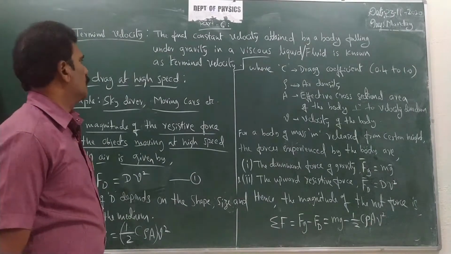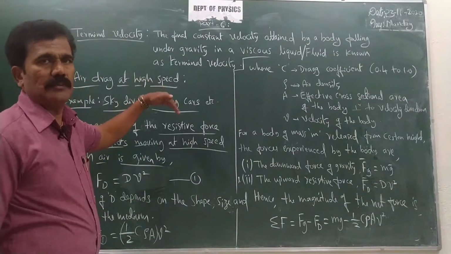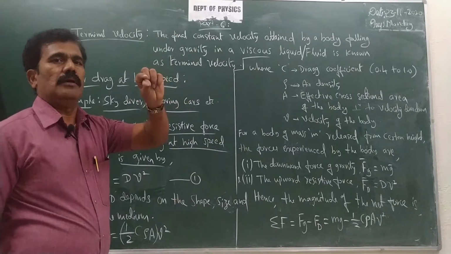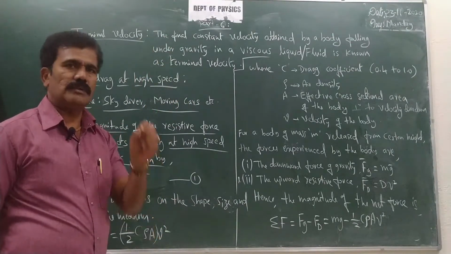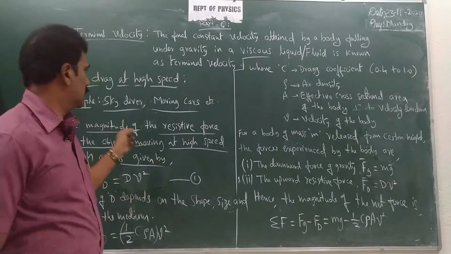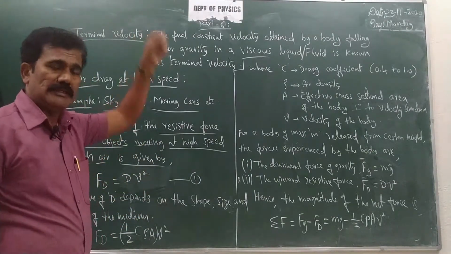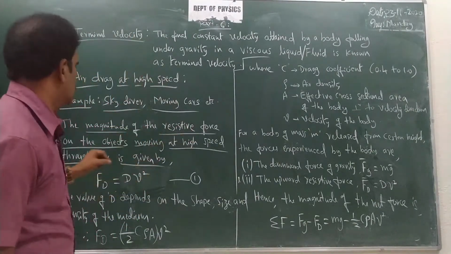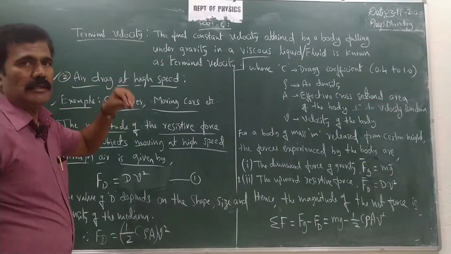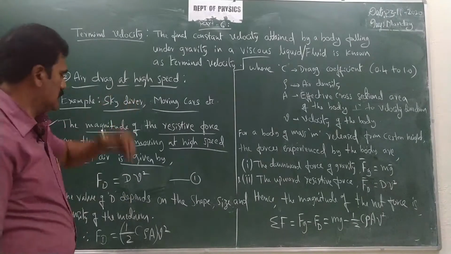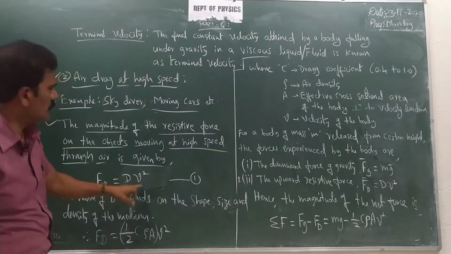If the body moves at low speed, as in the previous case of a small metal ball moving through a viscous liquid, it is different. Now we are considering high speed, like the skydiver. So the magnitude of the resistive force acting against the gravitational force is Fd = D v².